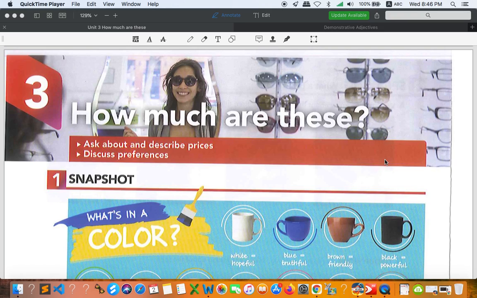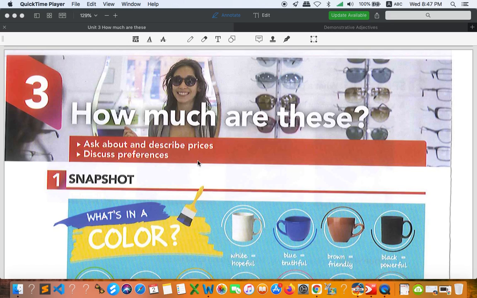Today I am going to start Unit 3. That is a new unit, okay? And the title of this unit is How Much Are These? When you take a look at this title, we know exactly that it is about price. So we ask about price, okay?